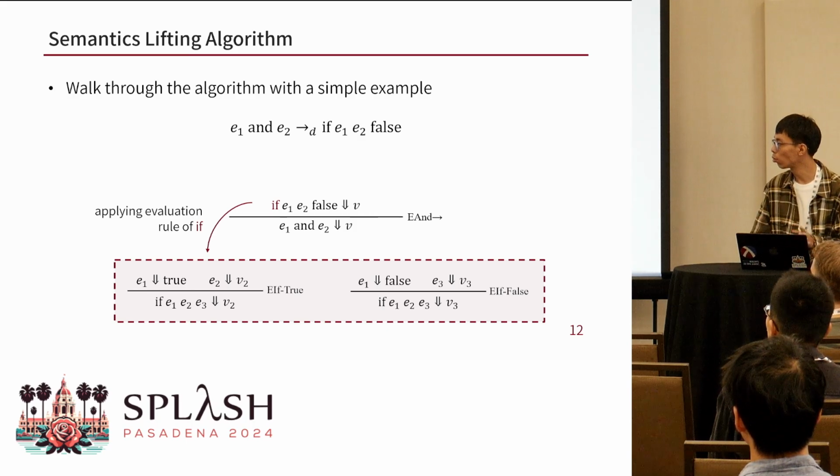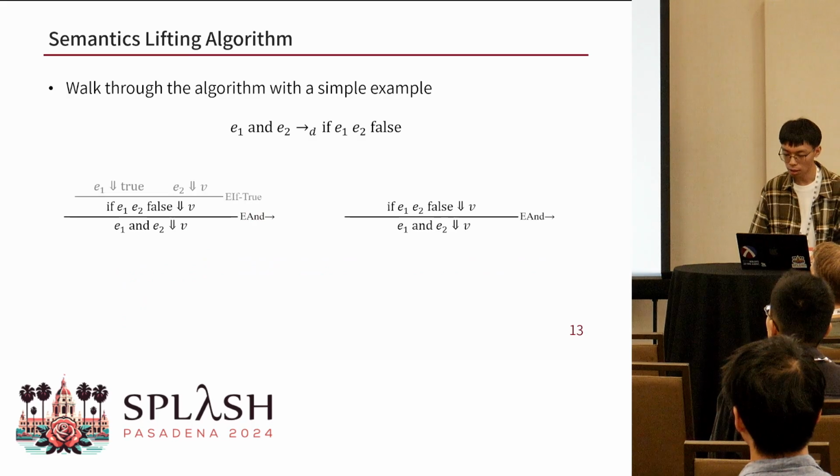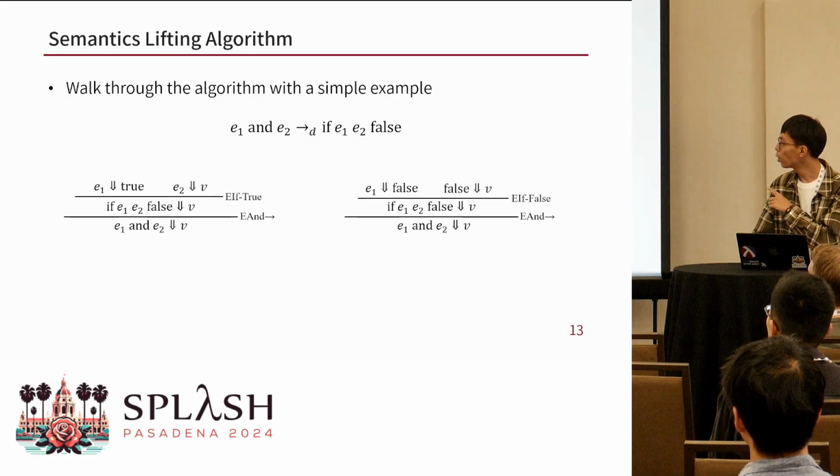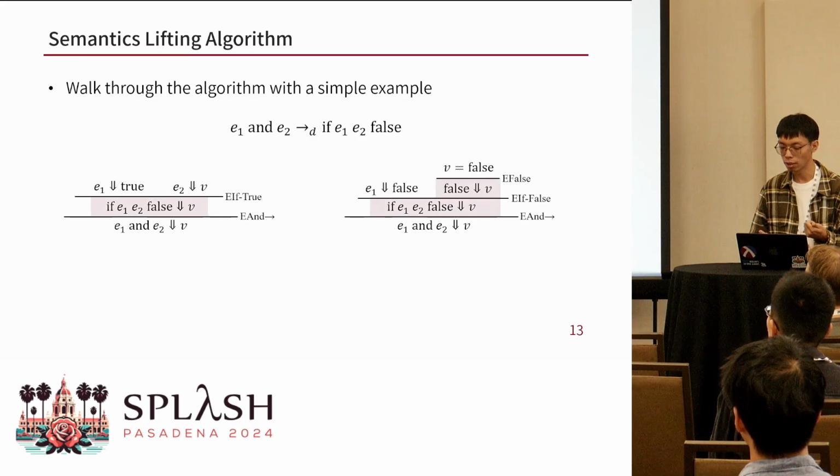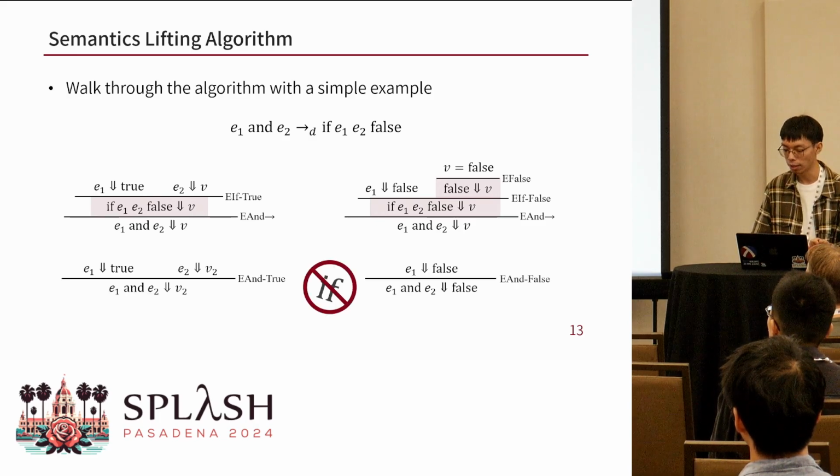There are two possible cases. And in the red tree, false is a value, so we can expand the premise further. Then, by removing the intermediate derivation and simplifying the result, we can obtain the following evaluation rules of and, which hide the host language construct if. That's how the lifting algorithm works.